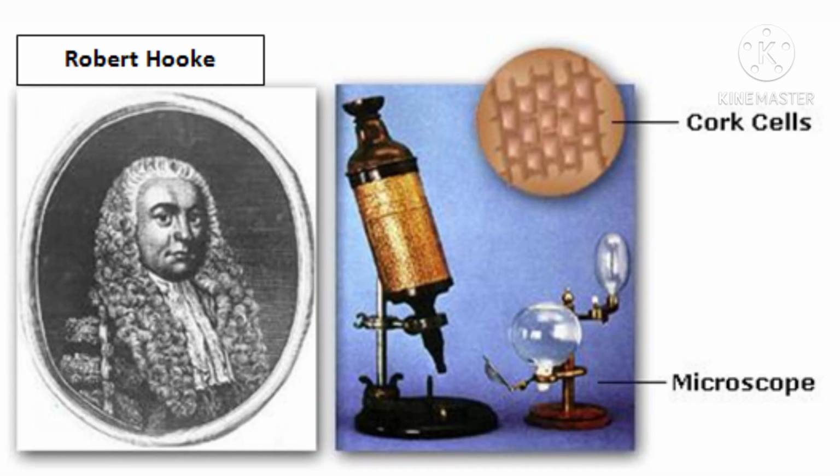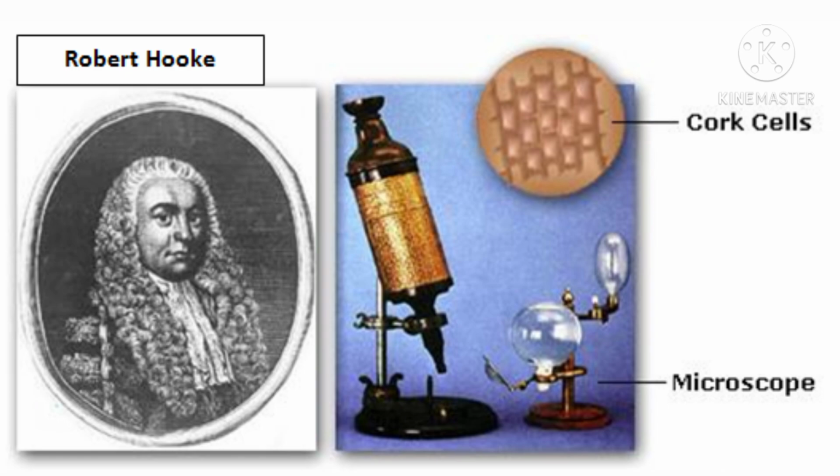Did you know about Robert Hooke? Who is Robert Hooke? We know that Robert Hooke was the person who initially discovered the cell. How did he discover the cell? While he was in his laboratory, he accidentally observed slices of cork under a microscope, in which he saw tiny box-like structures. Robert Hooke called these tiny structures cells. Later, it was proved that all plants and animals were made up of cells. You have learnt about the cell in your lower classes itself. Here, you are going to learn them in detail.